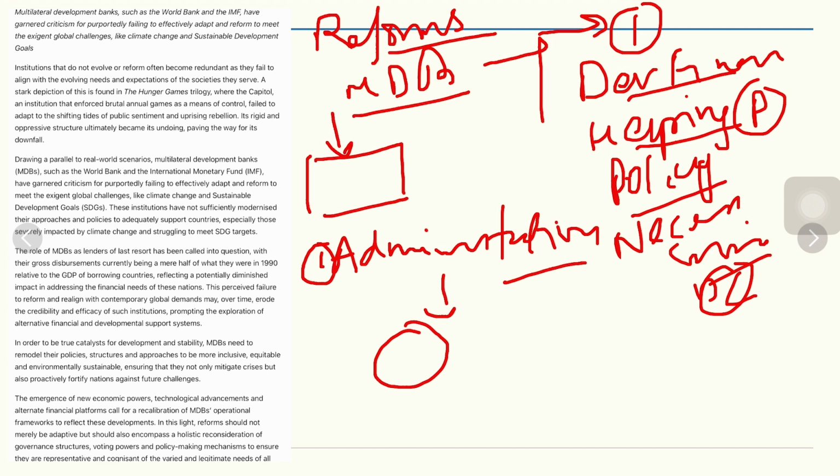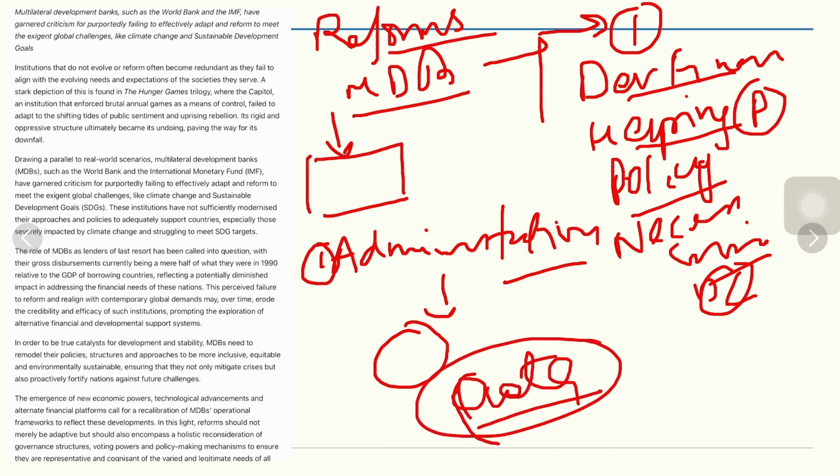Number two, the quota is also a challenge. Why is quota a challenge? Because of the manner in which your quota is fixed in the IMF or World Bank, you can get assistance or finances only regarding that quota or in multiples of that quota. So till the time necessary reforms are brought in the quota system of these multilateral development banks, neither can these countries get more finance, nor can they have more say in the day-to-day administration of these banks.